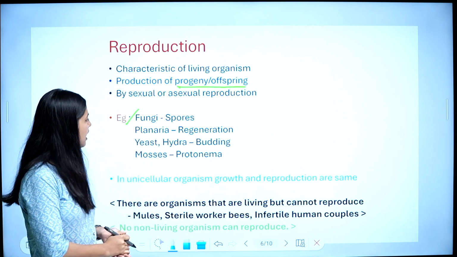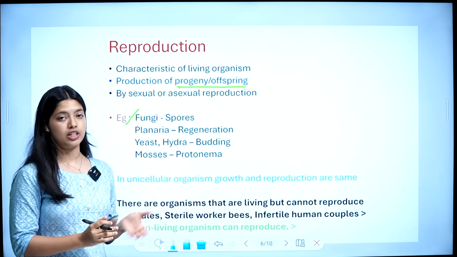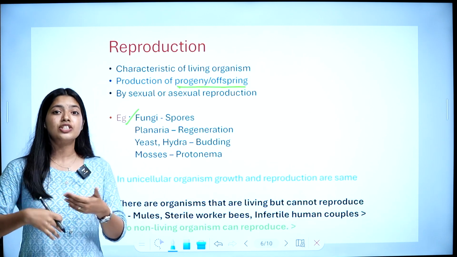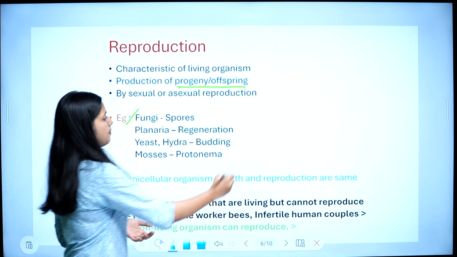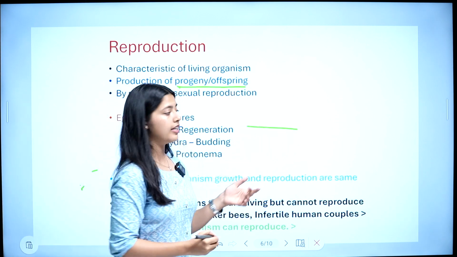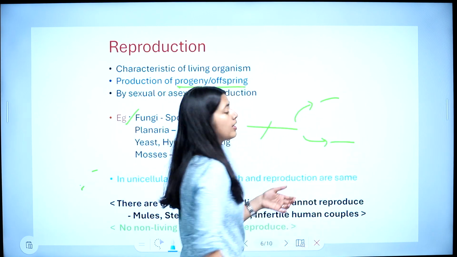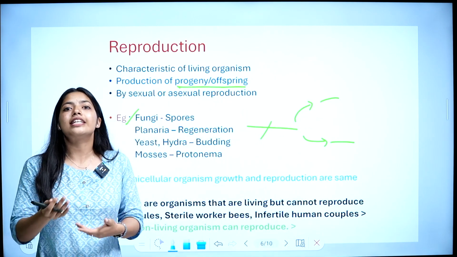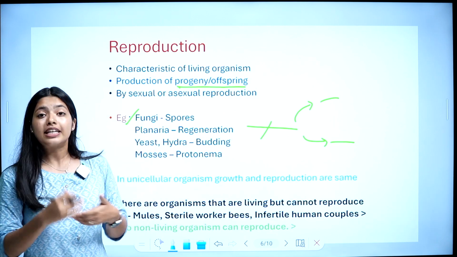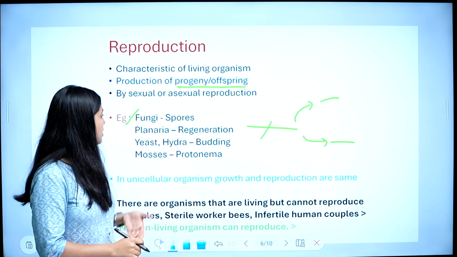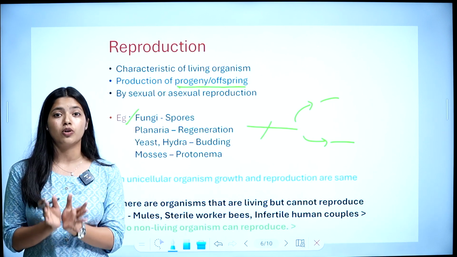Then planaria. Planaria reproduce by regeneration. What is regeneration? It can regenerate its body. For example, consider a planaria. If we cut a planaria into two, we will get two planaria. It can regenerate itself. Planaria is an organism. It can regenerate itself. So in case of fungi, it is by special structures called spores.